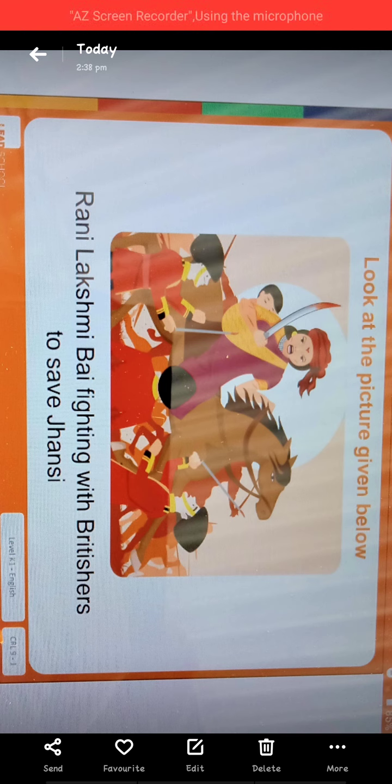Why do you think this is happening? I think Britishers attacked Jhansi. She is protecting the city. What do you think will happen after this? Yes, I think Rani Lakshmi Bai will win the war.